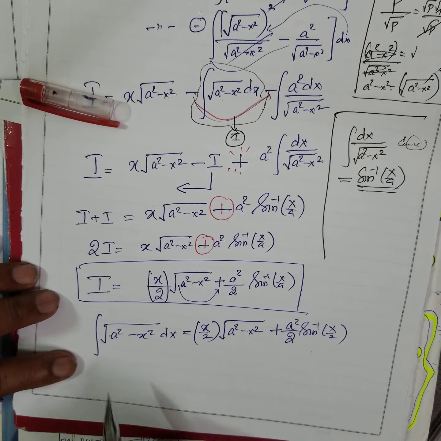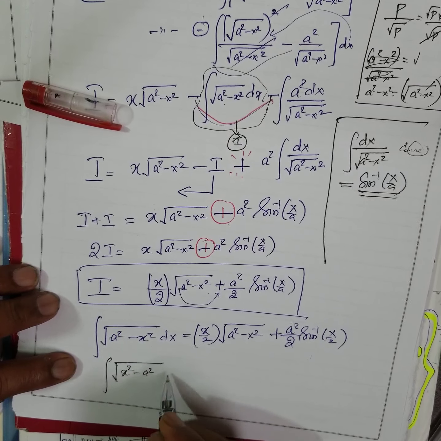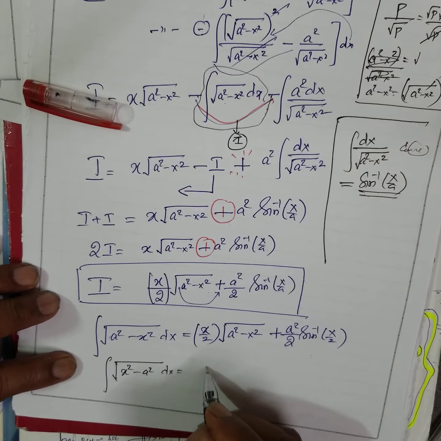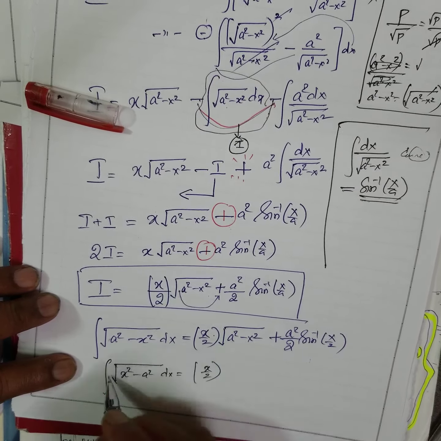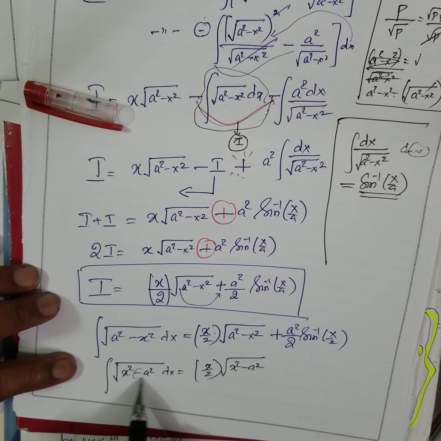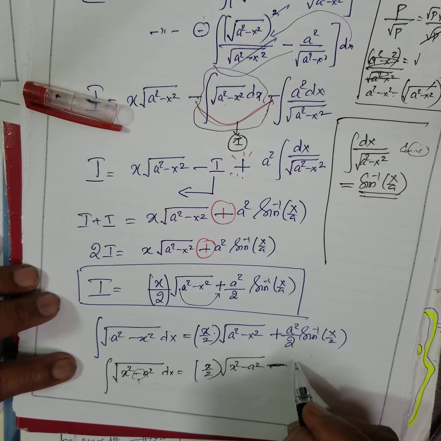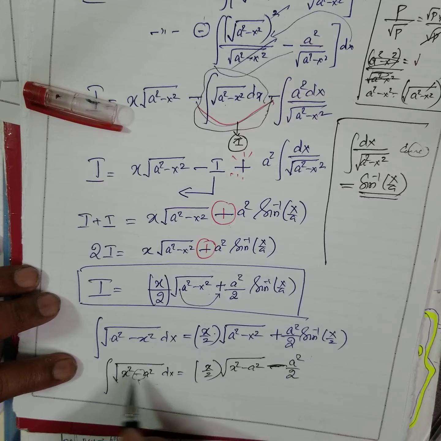The next problem, suppose they give like this. Integral of square root of x square minus a square dx is equal to what you write? x by 2, same. You write the same thing, square root of x square minus a square. What is the sign here? That sign you have to put. Here, a square by 2, that is same.